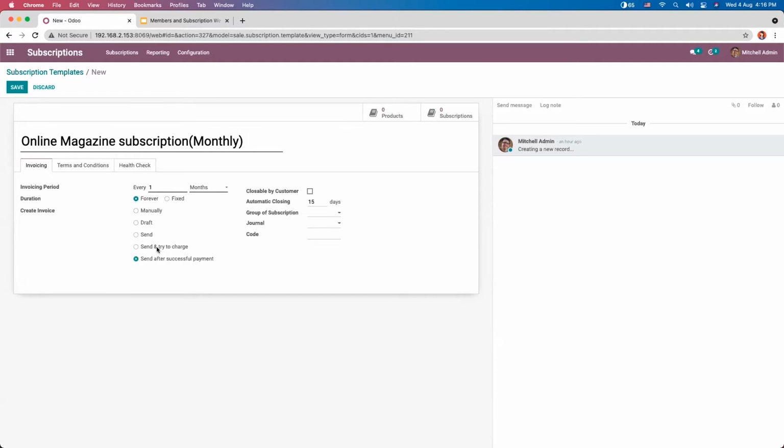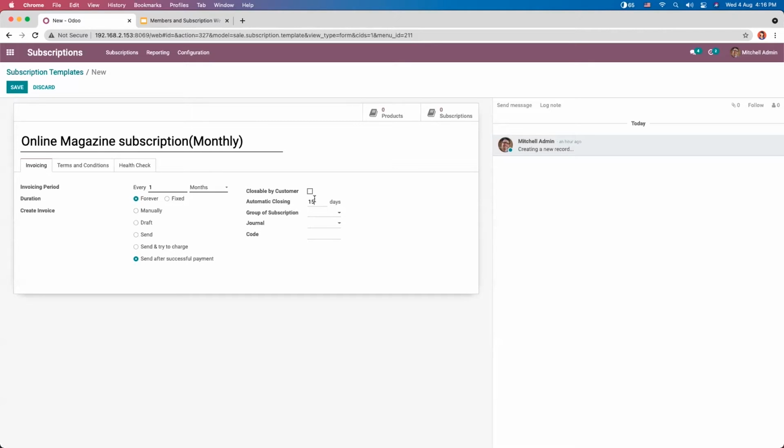So when you select these options, send and try to charge and send after successful payment, you can view here a field that is automatic closing. So when it comes to subscription to be paid, you can go to renewal stage. And if my customer does not pay for subscription, then the subscription can be closed automatically after some days.